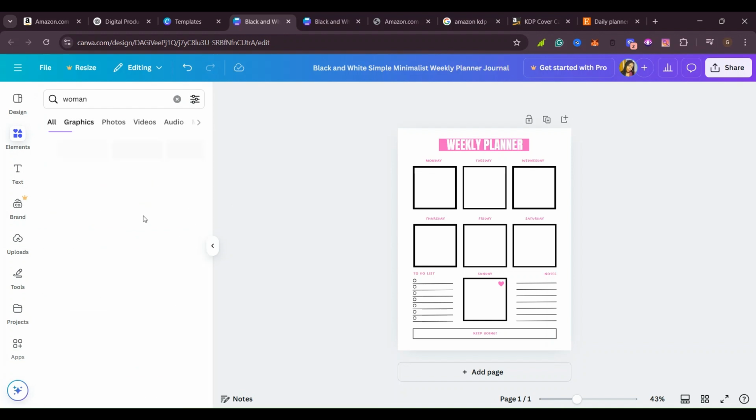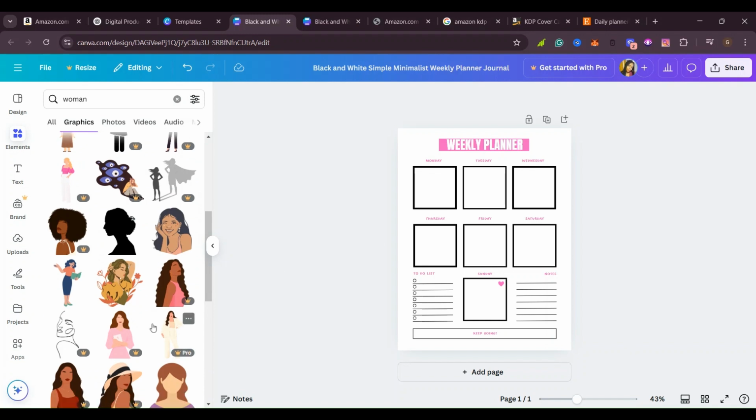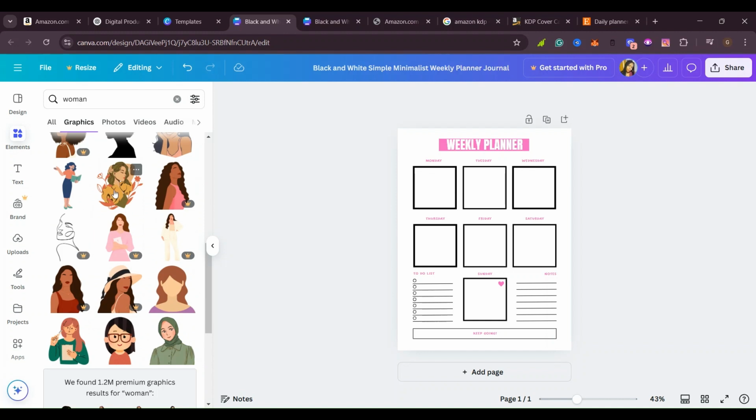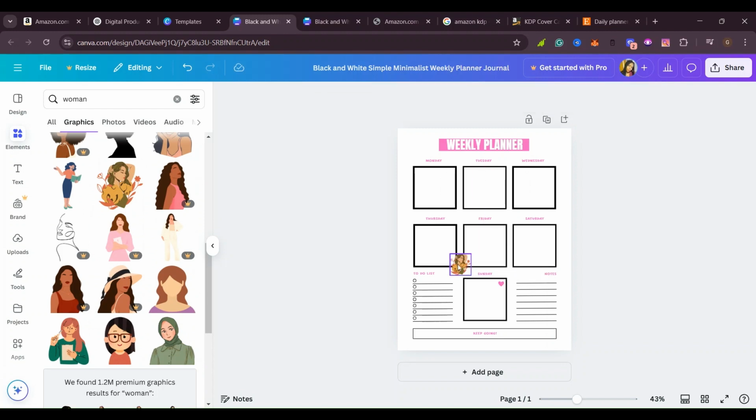For example, as you can see, these are graphics. So you can come here and see what you feel is good for you. You can see this girl, this woman, all of them. So you can add in something if you want. For example, this woman who is in the flower, I like that one. Then I can go ahead, click on that woman, add that woman into my journal. I can put her maybe here. Yes, for example, there. So as you can see, it's giving it a new vibe and a new look.